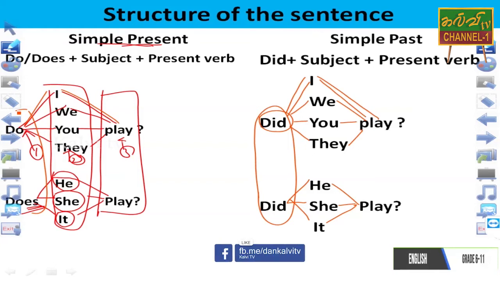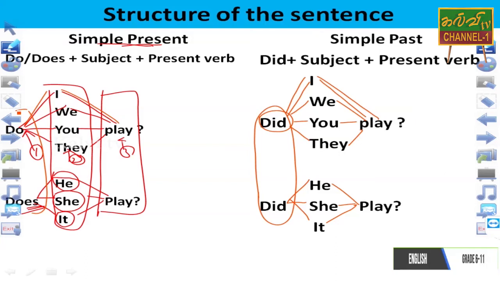So some students face difficulties because of the do or does. They have writing difficulties because they could not understand where we use this do, where we use this does. That is the difficulty.